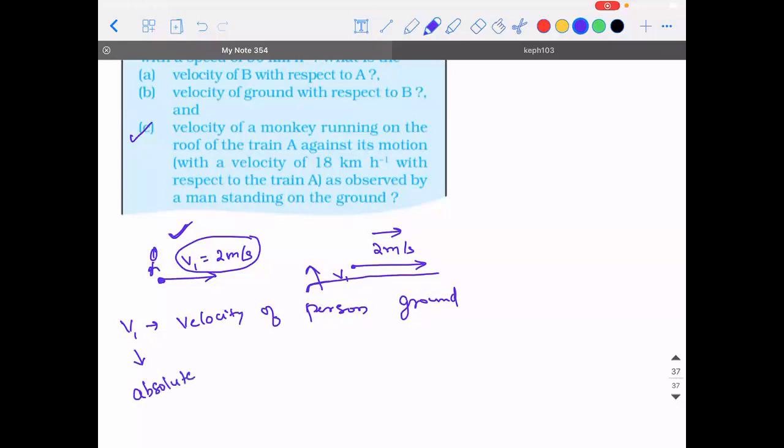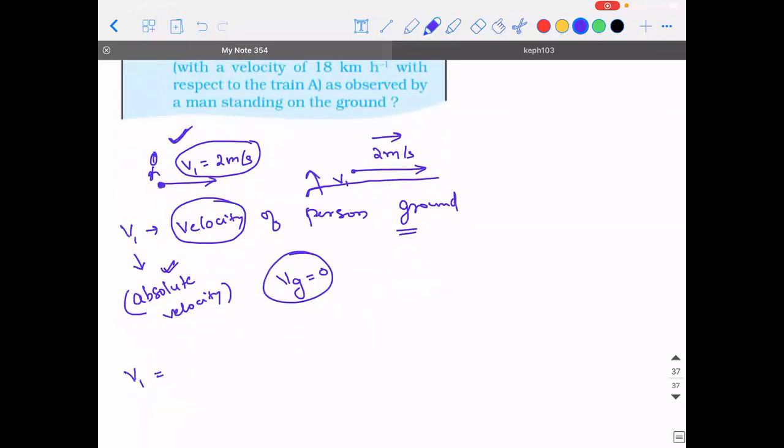Absolute velocity is the exact velocity of the person measured with respect to ground, because the ground is assumed to be at rest. The ground is said to have zero velocity. So that V1, the absolute velocity, is nothing but your velocity with respect to ground, which is V1 minus Vg. But what is Vg technically? It is zero. That is why your exact velocity is 2 meters per second.